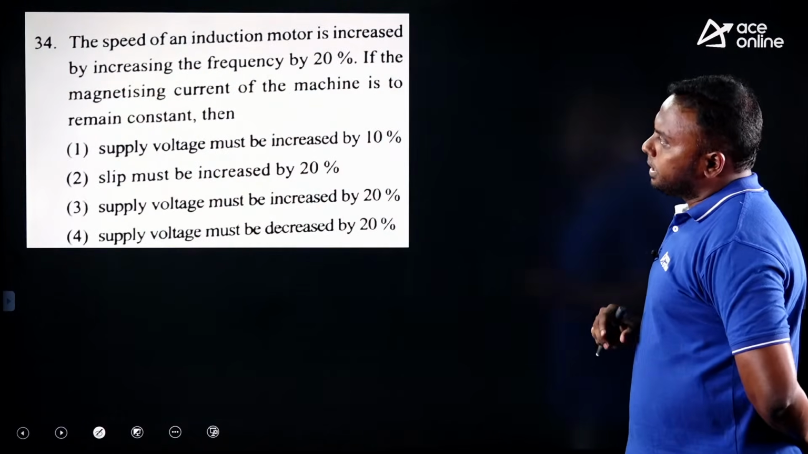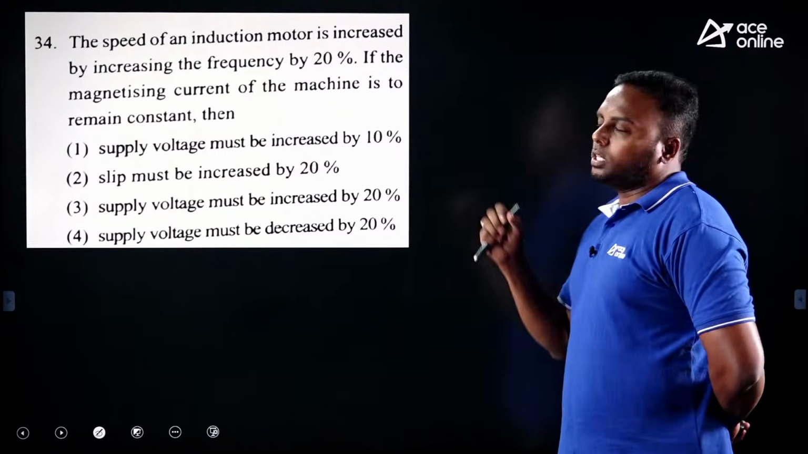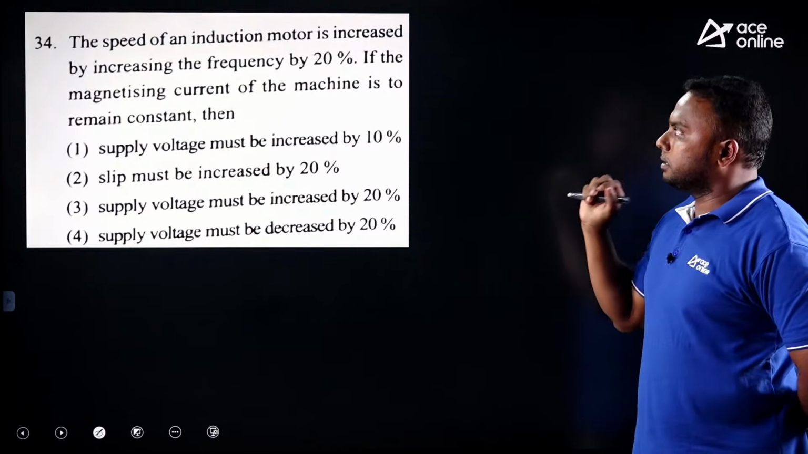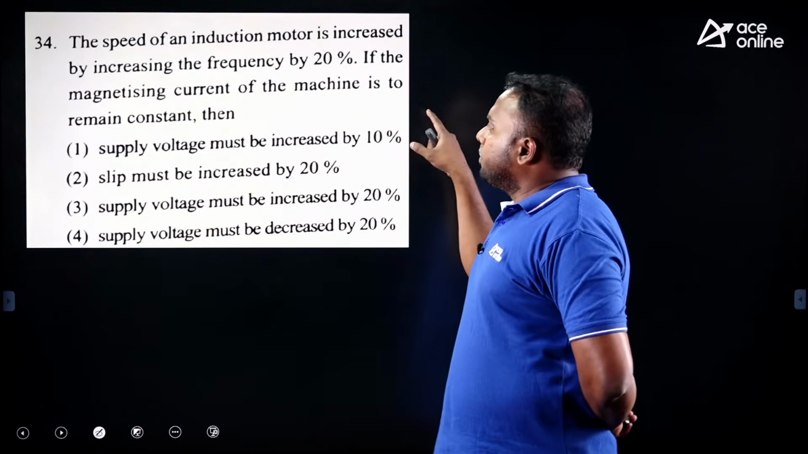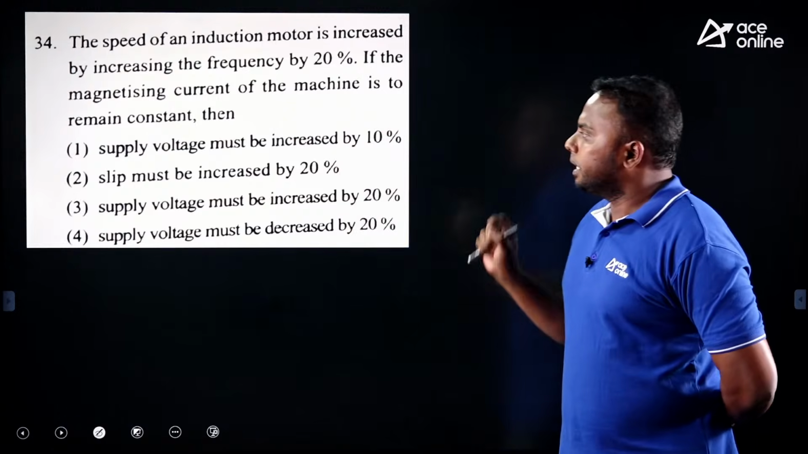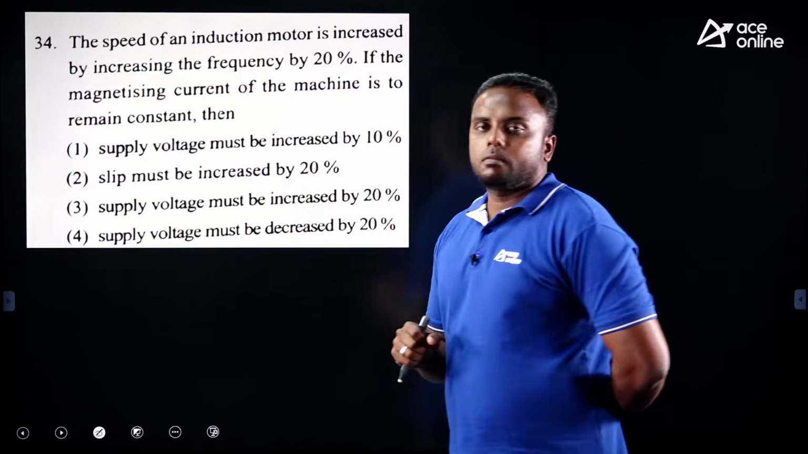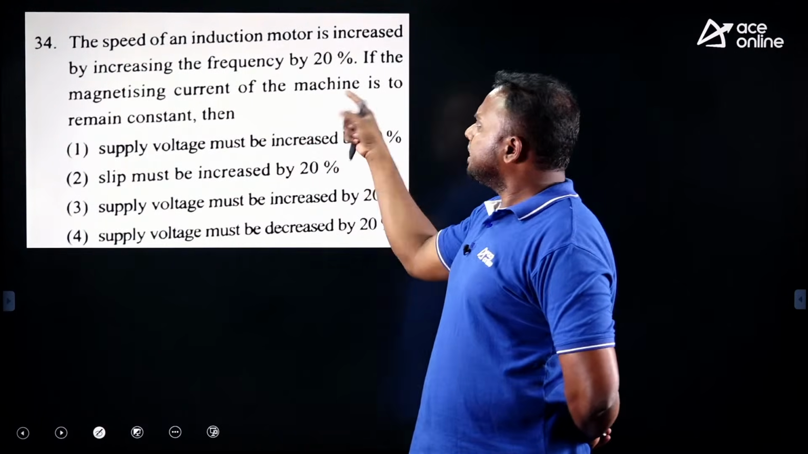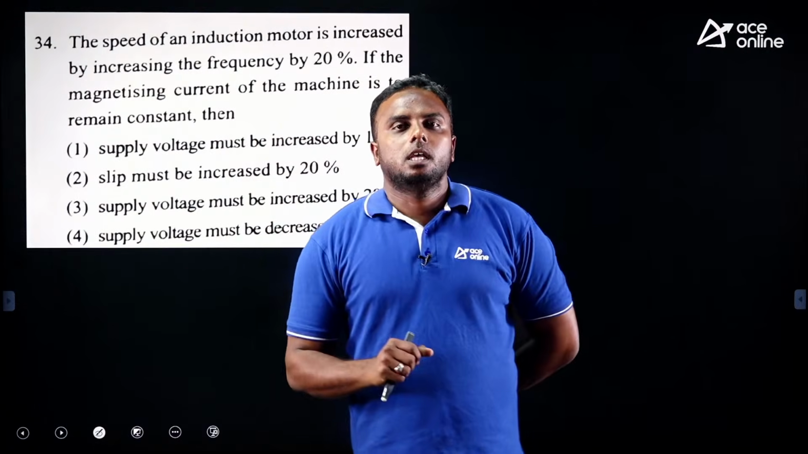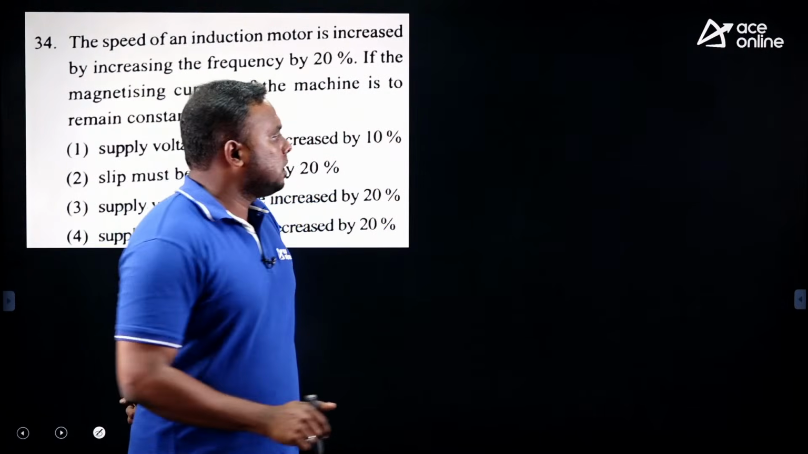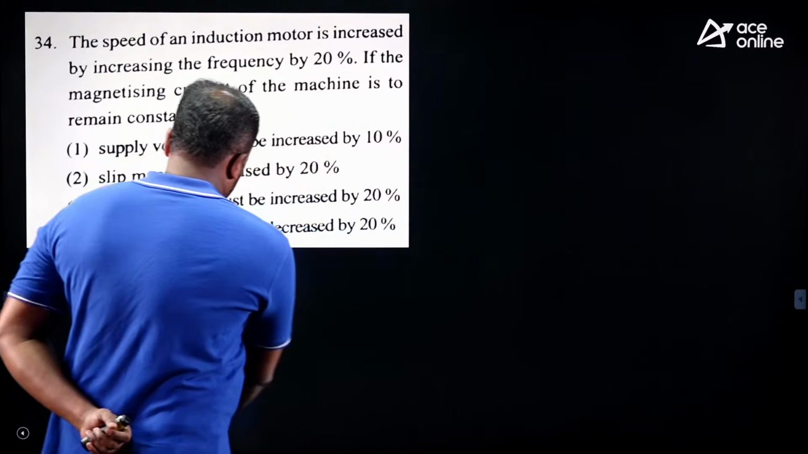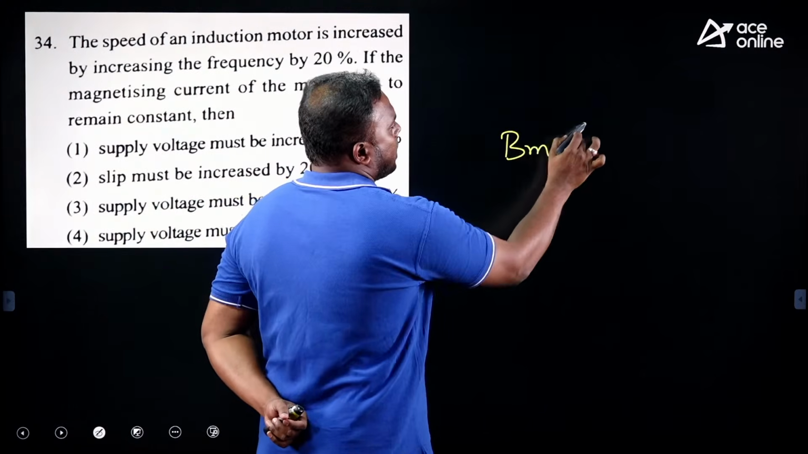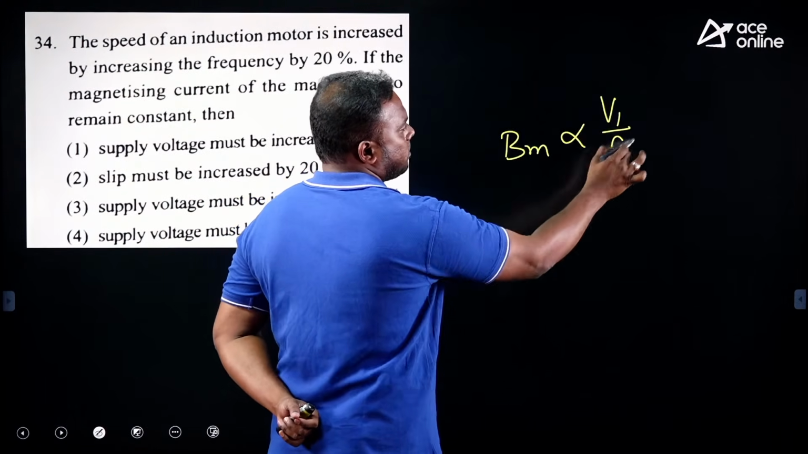The speed of an induction motor is increased by increasing frequency by 20%. Okay, frequency control is used, 20% frequency increased. If the magnetizing current of the machine is to remain constant, then what must be done? When will magnetizing current be constant? Magnetizing current will be constant whenever flux density is constant. Flux density is proportional to the V1 by F ratio.